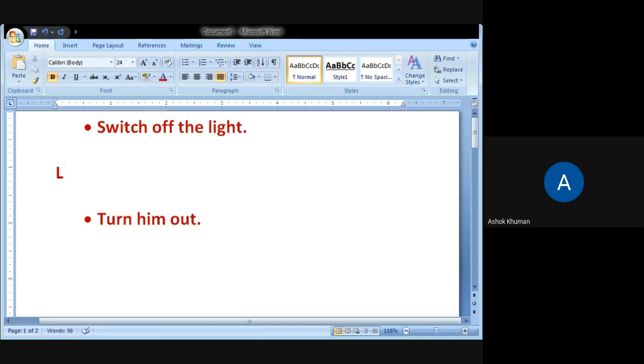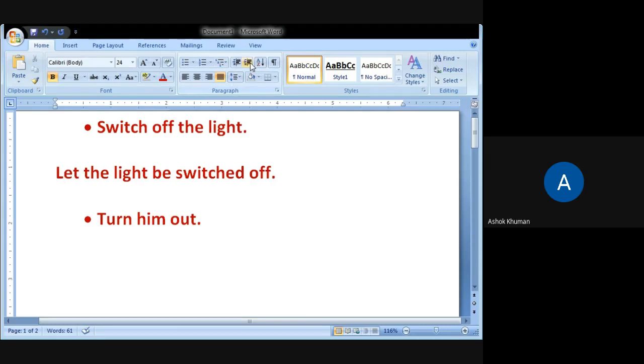So let, and the subject, let the light, and be, switch, no, V3, switched off. Very good. This is the passive of that sentence.